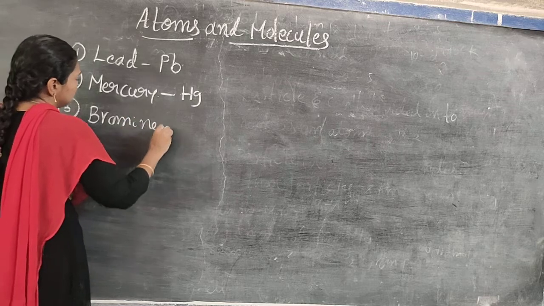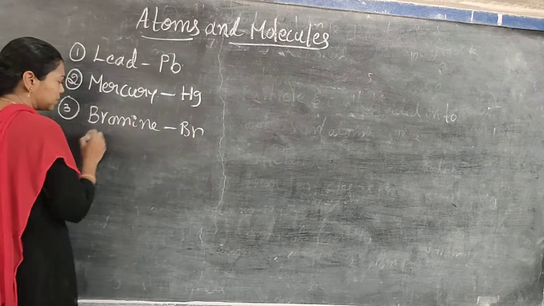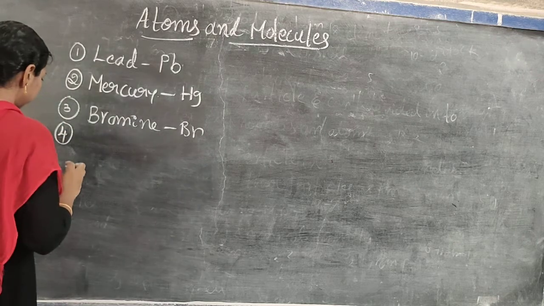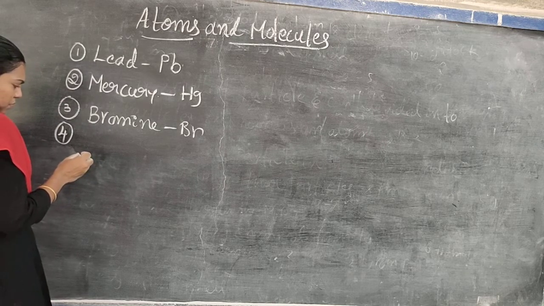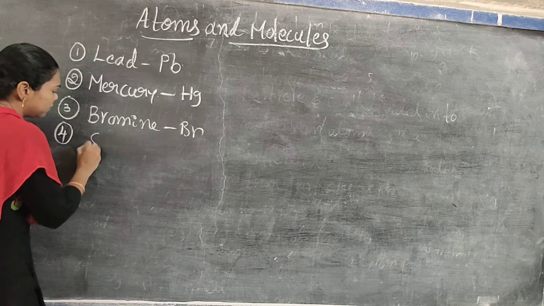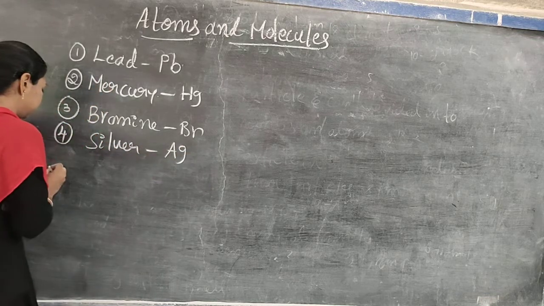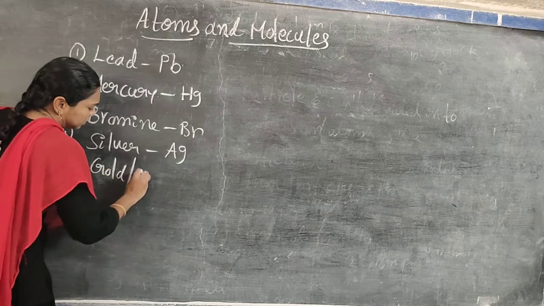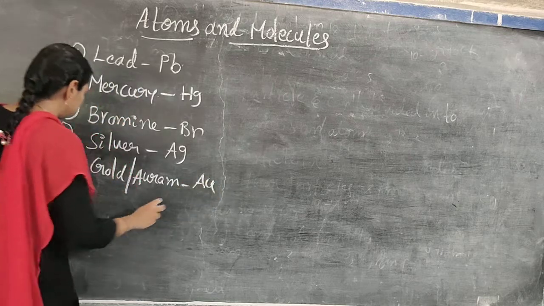Bromine, symbol Br. Silver, symbol is Ag. Gold or Aurum, symbol is Au.